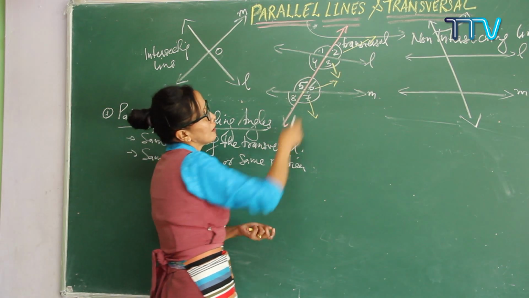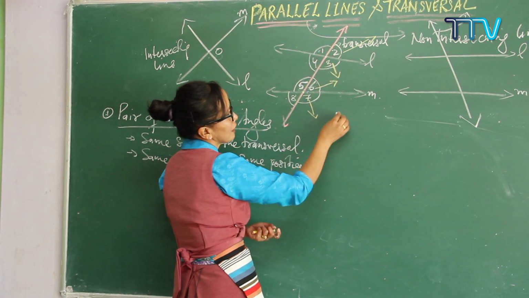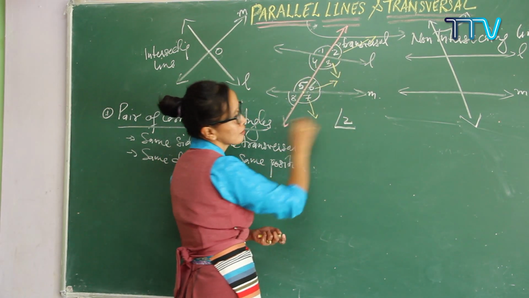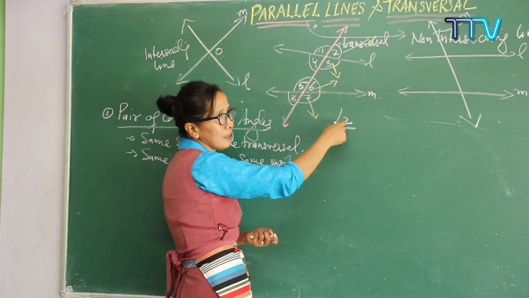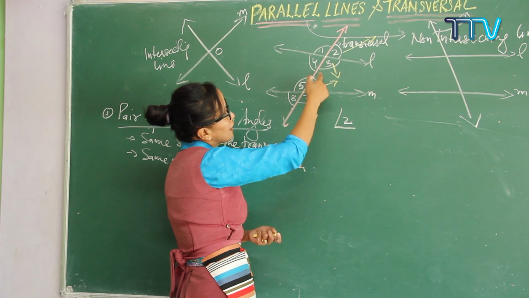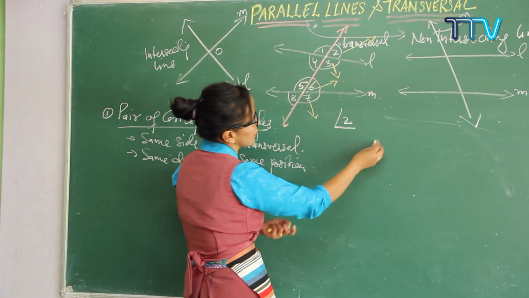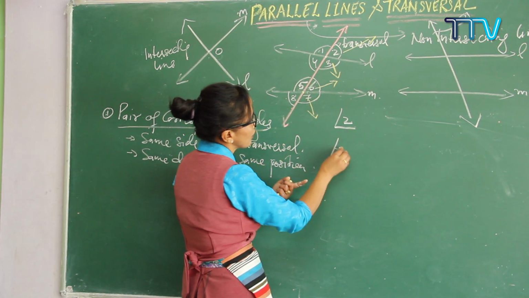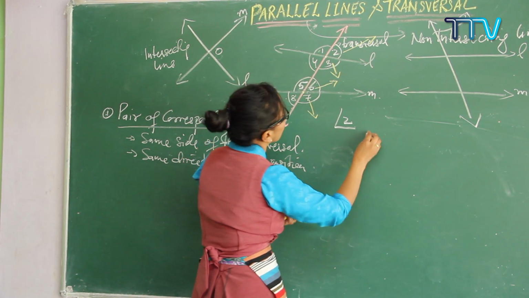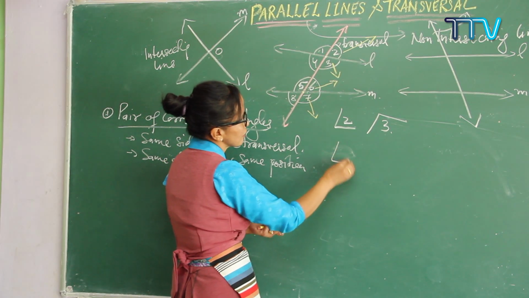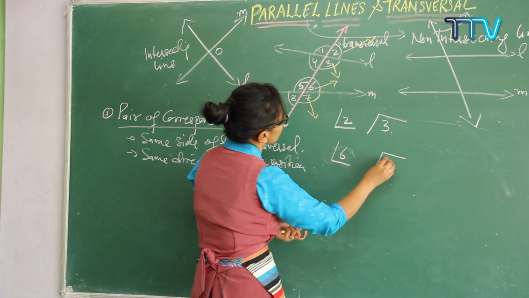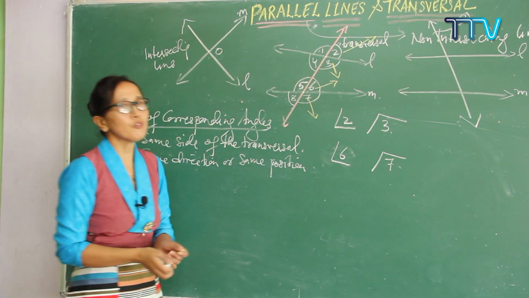What does position mean? Angle 2 is in this way: two rays form one angle, and the angle is forming here. The second one is angle 3, in this position. Angle 6 is in this position, and angle 7 is in this position. First, see the directions.